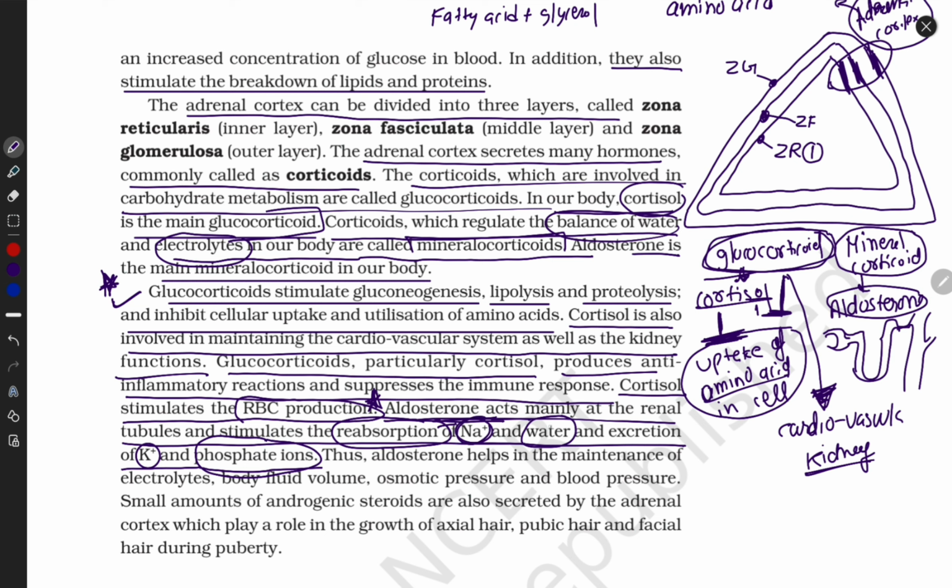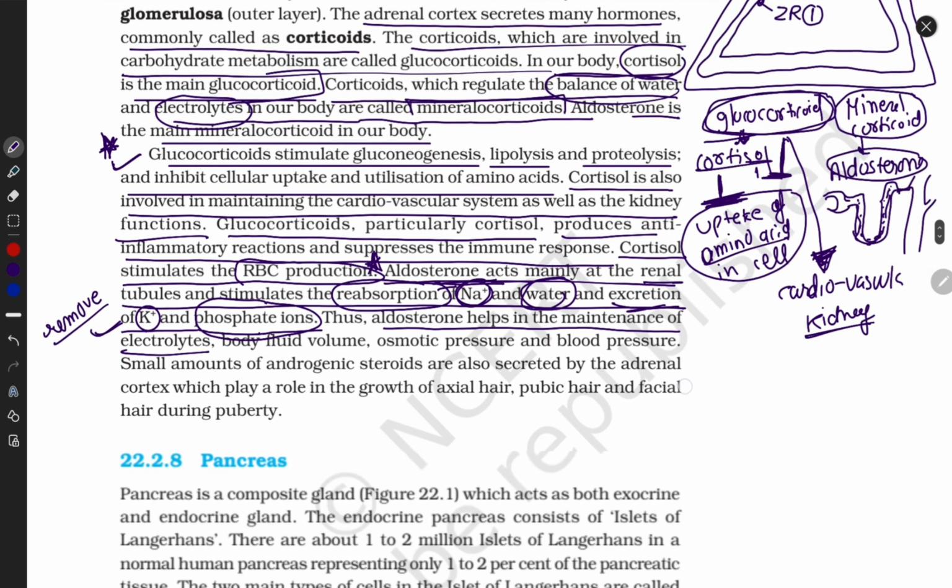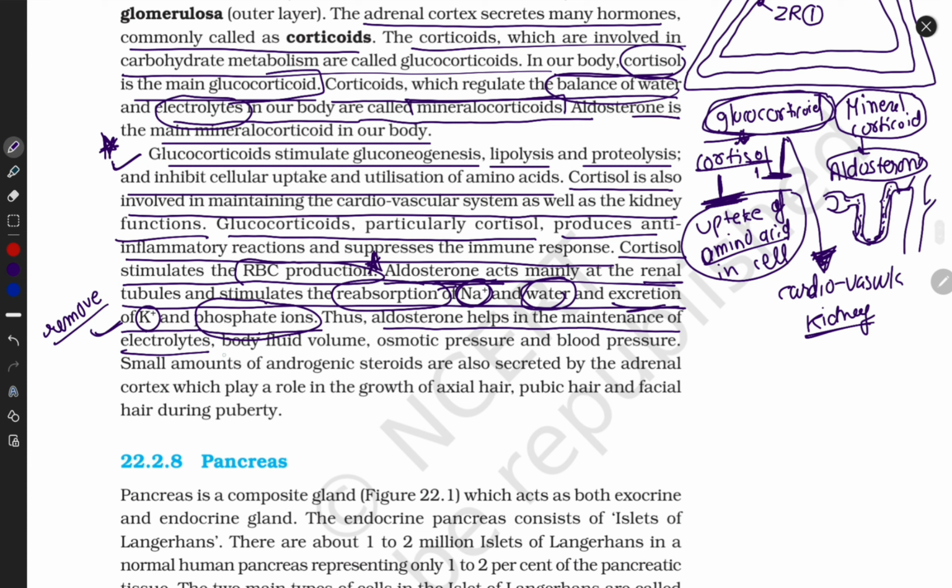What will aldosterone do? They absorb sodium and water in the renal tube. In this tube, they absorb what? Water and sodium ions, and excrete potassium. Excrete means remove potassium and phosphate ions. Aldosterone helps in the maintenance of electrolytes. They regulate how much ion is present in the tubes. Body volume, osmotic pressure and blood pressure are important. The function of aldosterone is important.